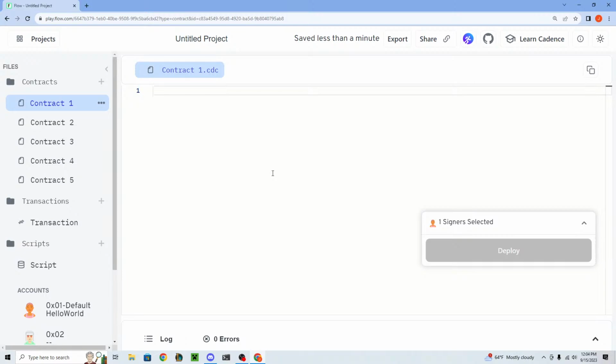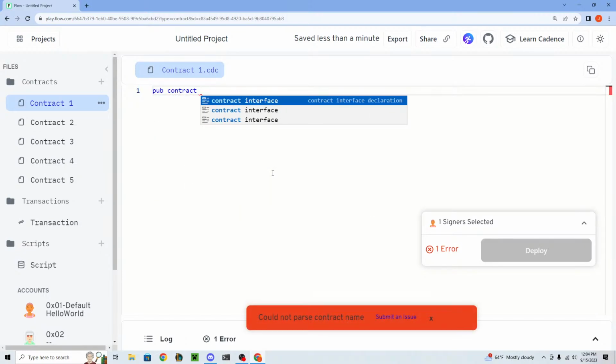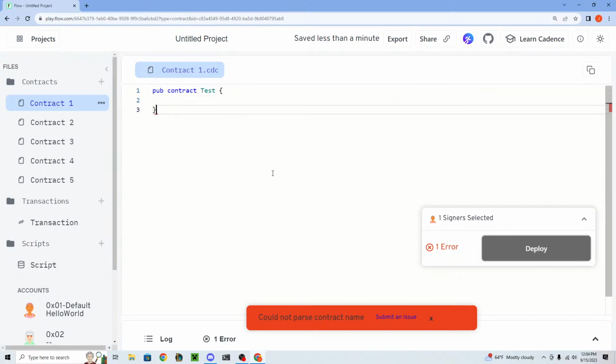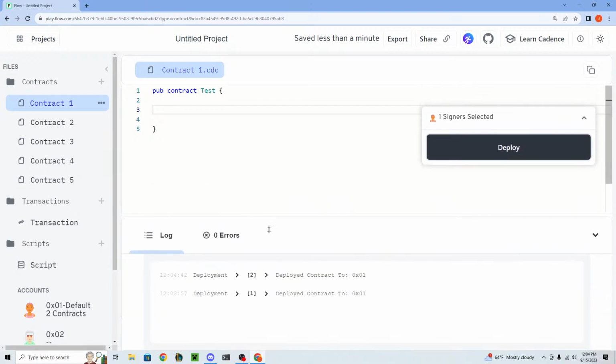In order to make a contract on the Flow blockchain, it's pretty simple. You just write pub contract, then the name of your contract. What we're going to do today is call our contract test for now, because we don't really know what we're building yet. So right now we have a contract called test, and if we wanted to, we could just go ahead and deploy it. If I click deploy, it's now deployed to the Flow Playground,